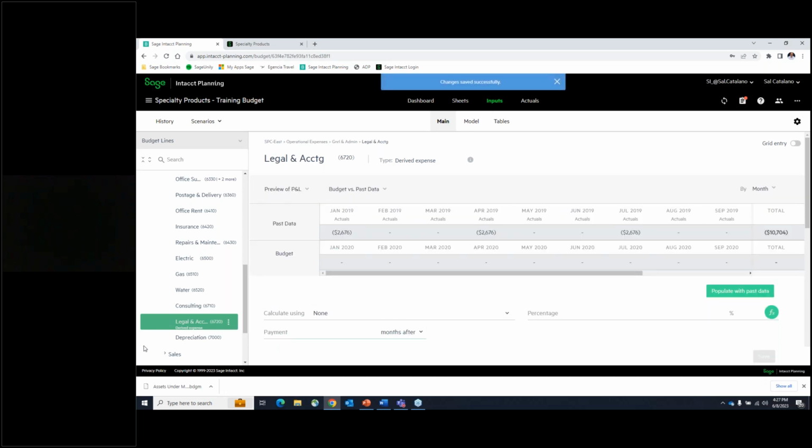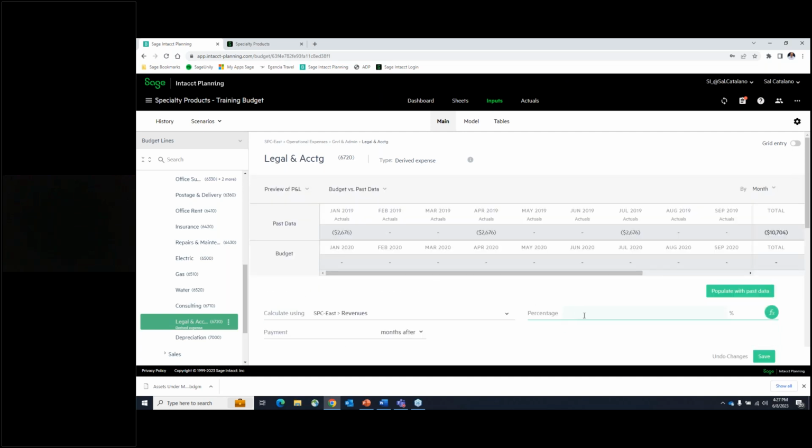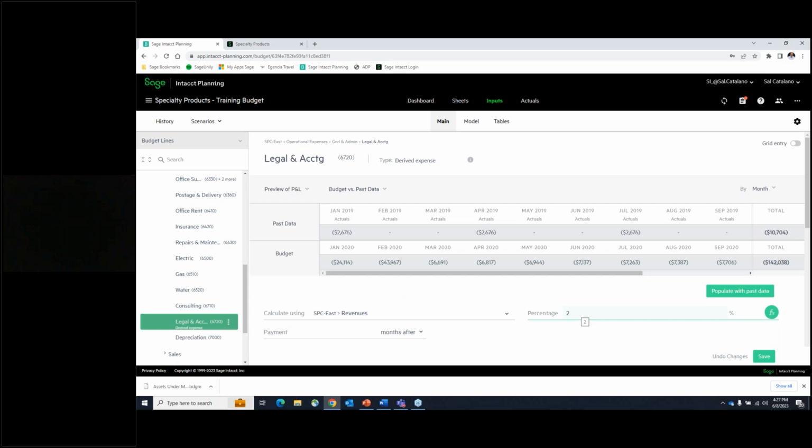And so I could potentially have this legal item here, and then where it says calculate using, I can say I just want to use revenues, and then tell it that it's going to be 2% of the revenues. And see, now I was able to come up with a budget line item based on that revenues data. And if that revenue data changes, this legal and accounting expense changes as well.